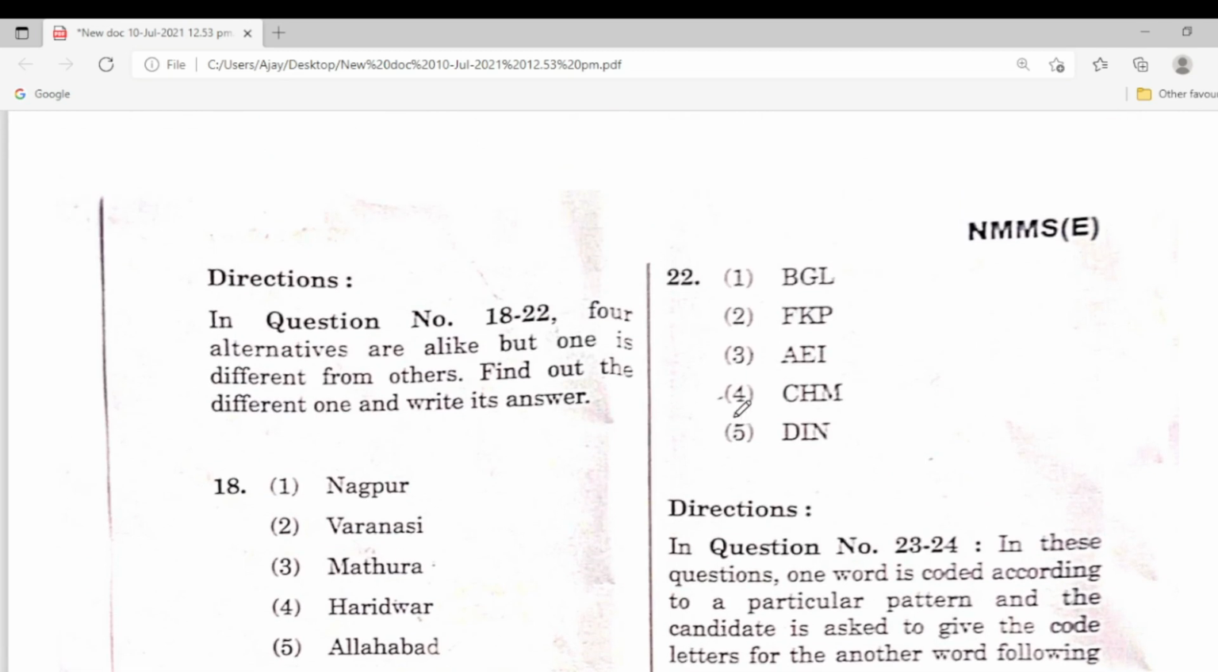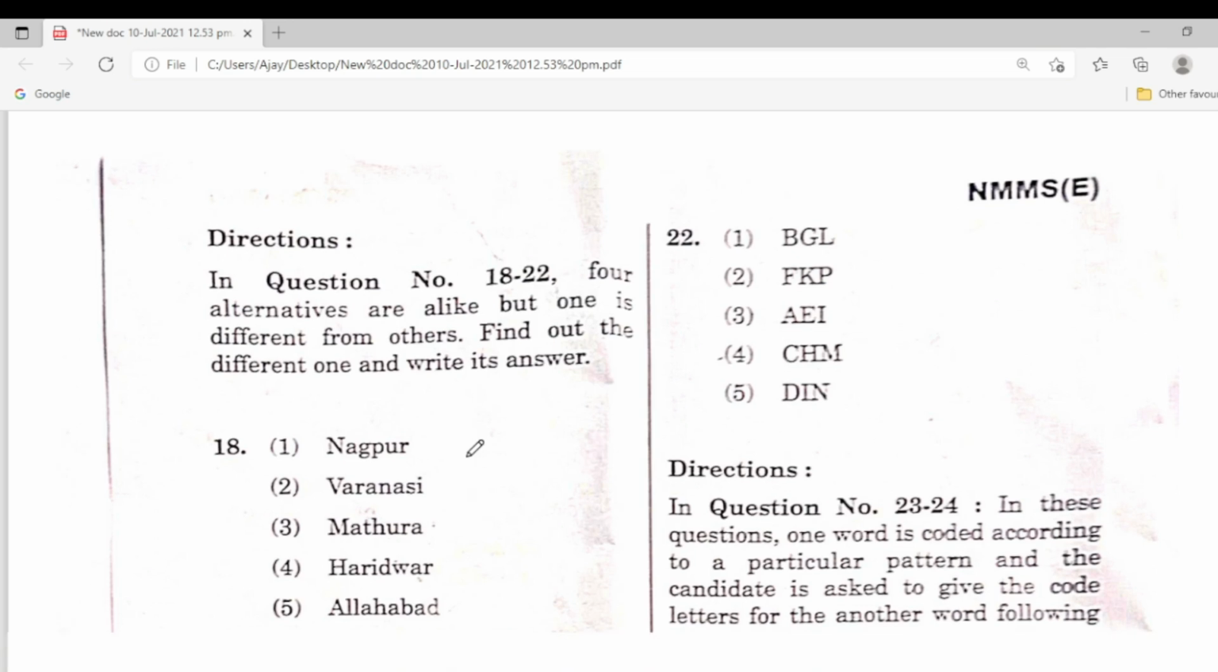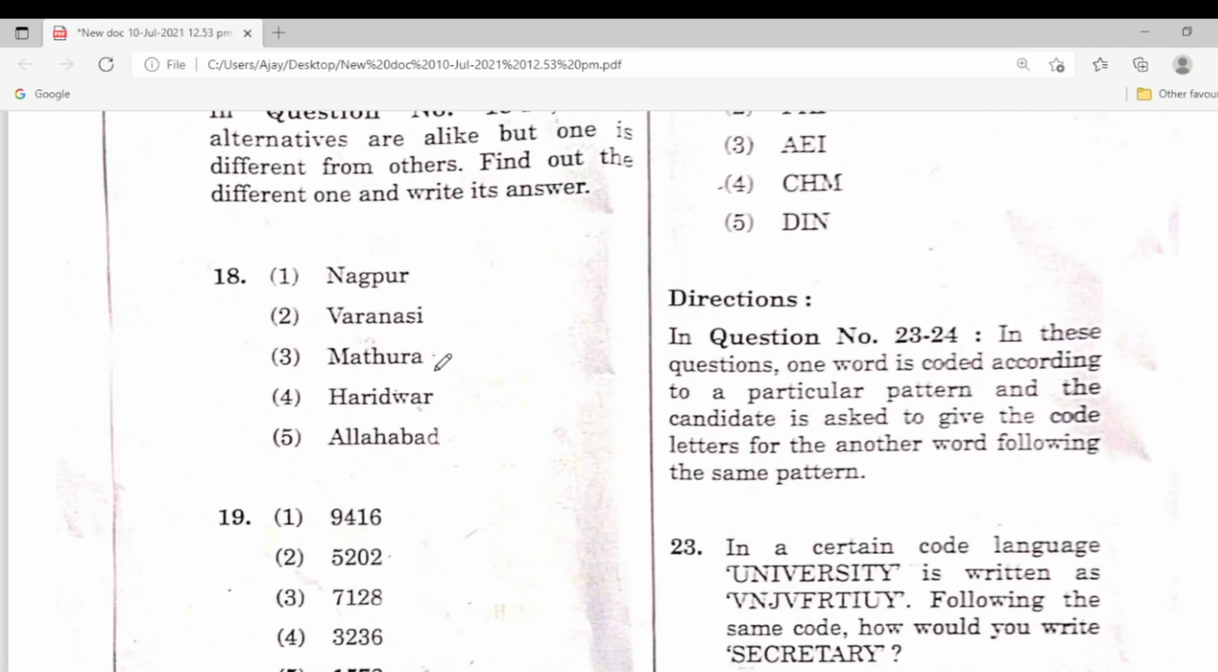Dear children, you see the direction here. Question numbers 18 to 22, four alternatives are alike but one is different. Four are the same, but one is different. Find out the different one and write its answer. 18th one here, Nagpur, Varanasi, Mathura, Haridwar, Allahabad. Which is different here? Nagpur is different. Varanasi, Mathura, Haridwar, Allahabad are the same. So Nagpur is different.